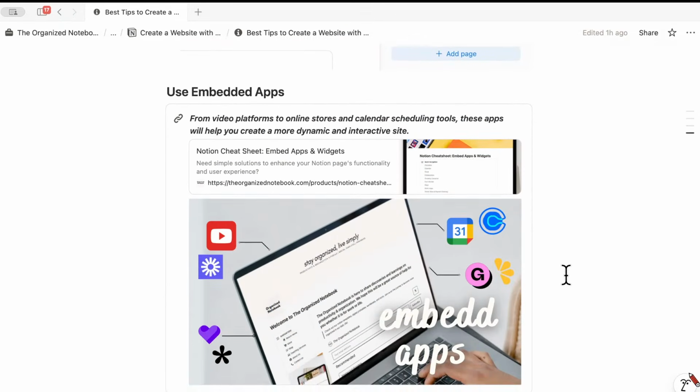The other thing is that you can use embedded apps. As I was mentioning earlier about the e-commerce use case, for example, I can embed Gumroad into a Notion page, and people can actually check out through the Notion site itself. So I would recommend trying things out, because you don't always know which ones work and which ones might not work inside of a Notion page. So definitely testing out embedding and apps and widgets can be a huge help for creating more versatile web pages.